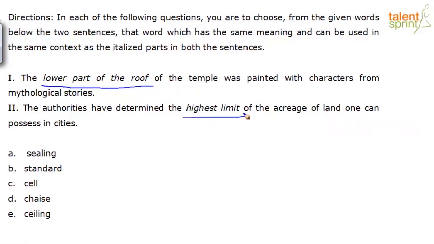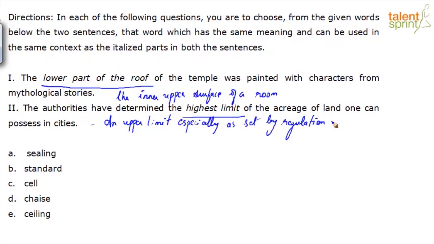So the meaning that context 1 gives is the inner upper surface of a room. The meaning context 2 gives is an upper limit, right? Especially set by regulation. Let's look at our options. Option A, ceiling. Option B, standard. Option C, cell. Option D, chaise.